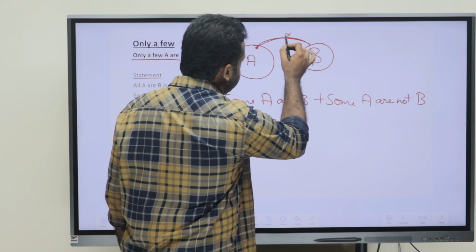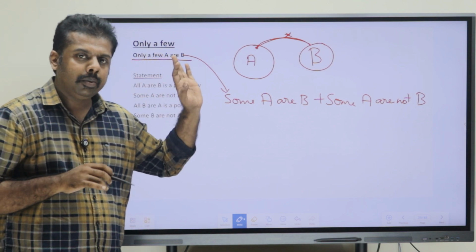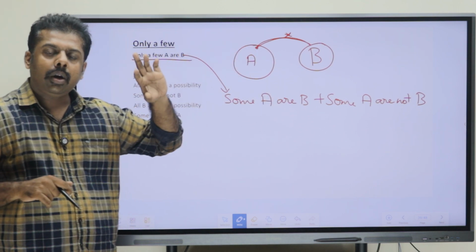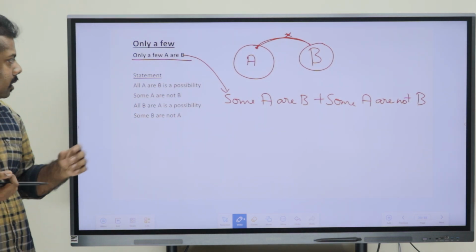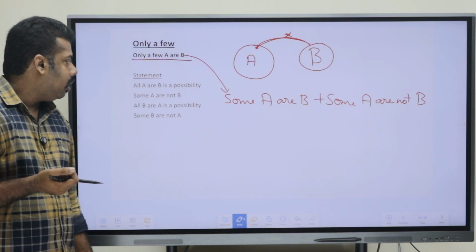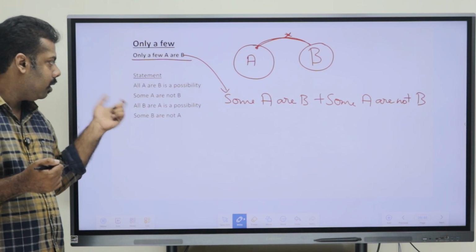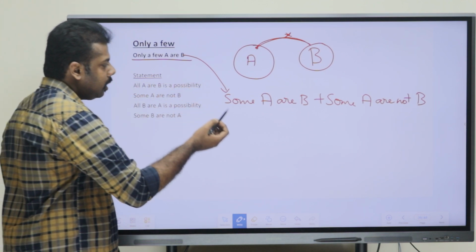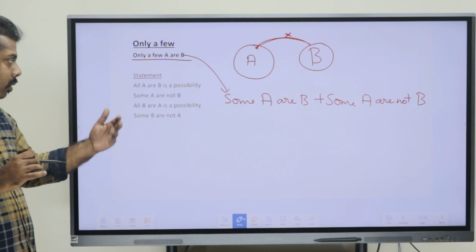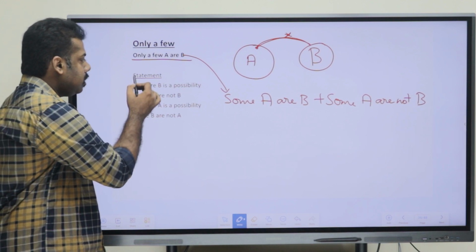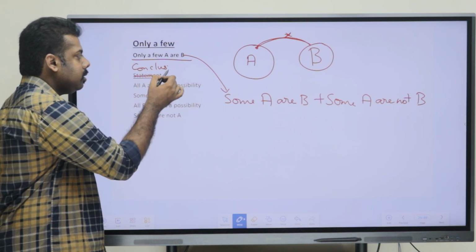Okay. So this basically means that only a small portion of A is connected with B, other portions are not connected with B. Okay. So that is an important point. We can just look for some conditions as well, as we have just given here. So if I am just taking this condition, some A are not B. Okay. So what are the possibilities that could come? So these are the conclusions. So what conclusions could come with regards to this?